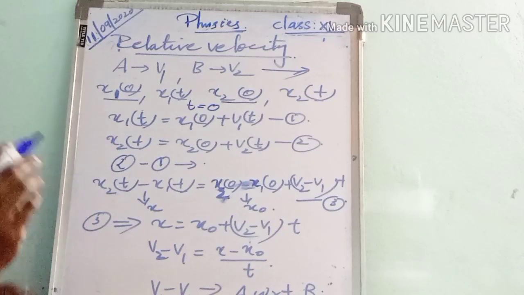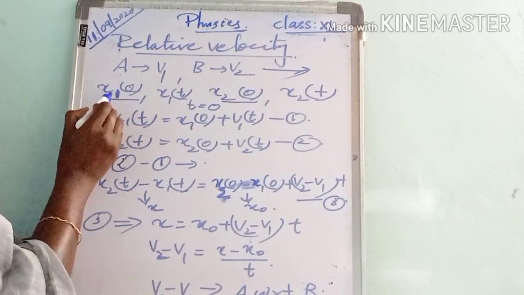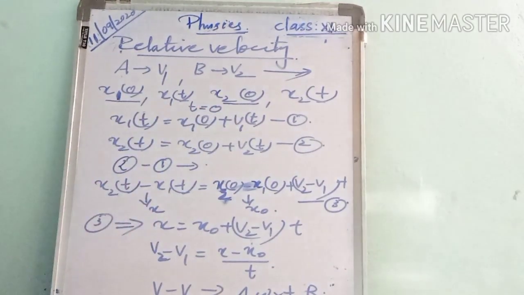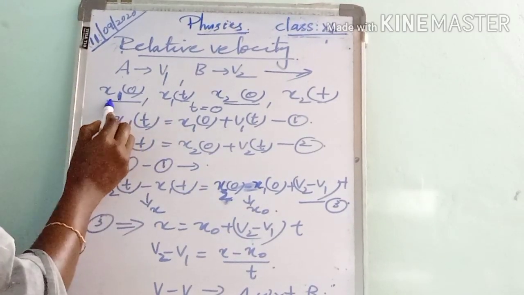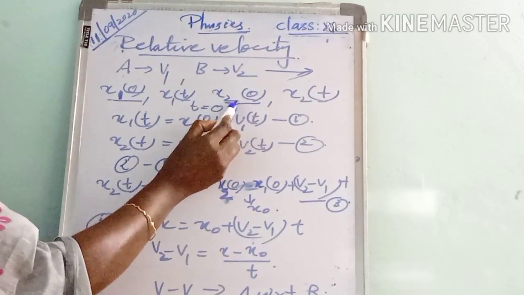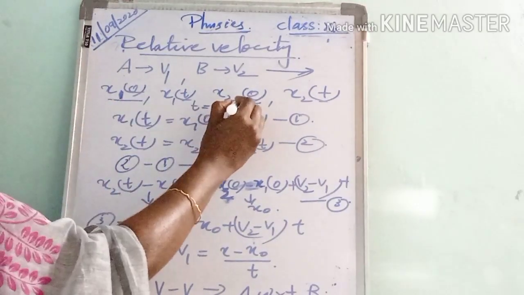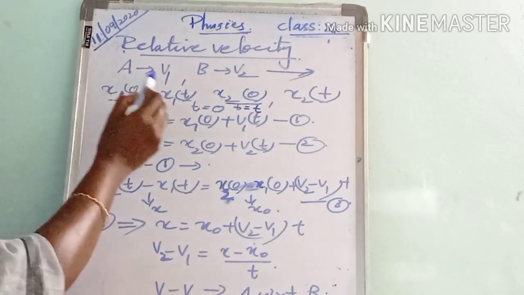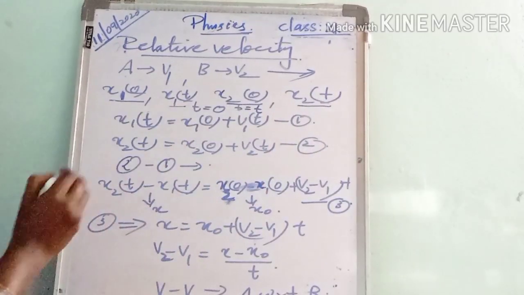At t equal to 0, the position of A is taken as x1 0 and the position of B is taken as x2 0. Then at time t, the position of A is taken as x1 t and the position of B is taken as x2 t.